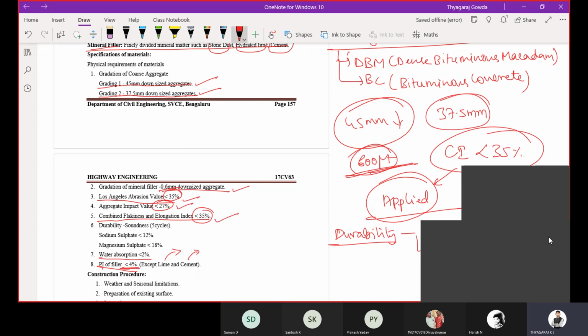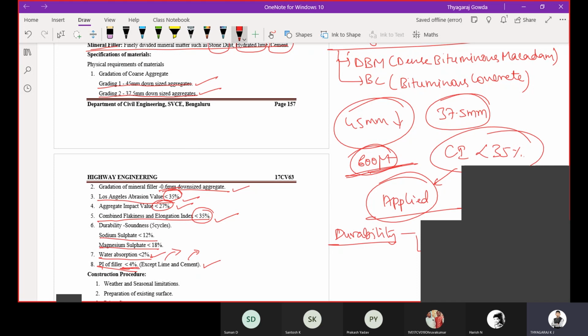Then combined flakiness and elongation index should be less than 35%. Then durability: when tested with sodium sulfate, it should be less than 12%; when tested with magnesium sulfate, less than 18%. And maximum water absorption of 2% we are going to consider, and PI of mineral filler should be less than 4%.